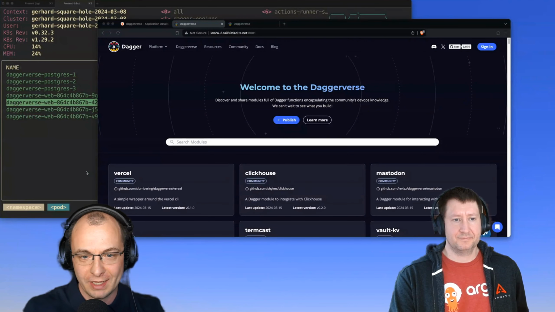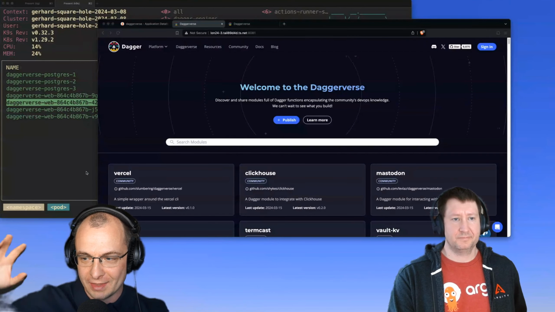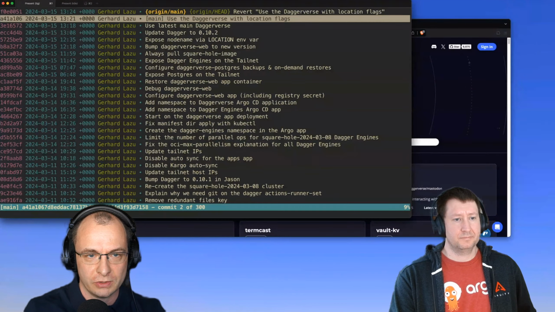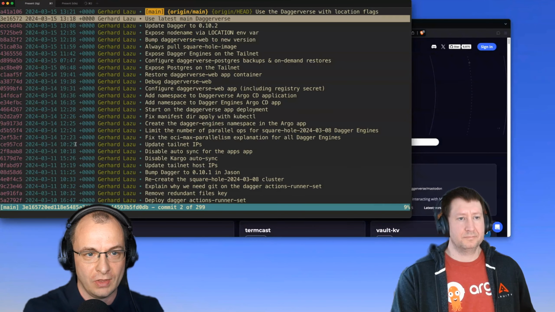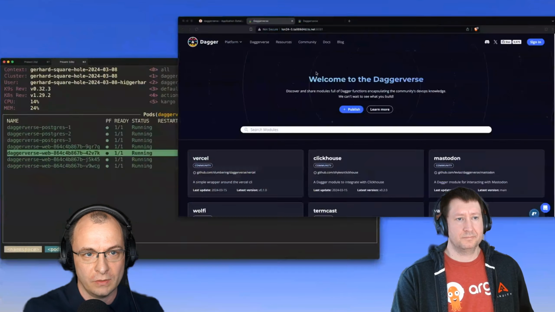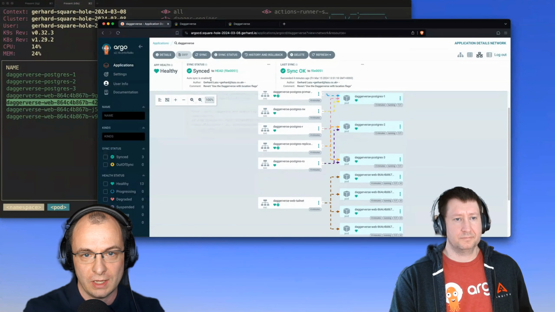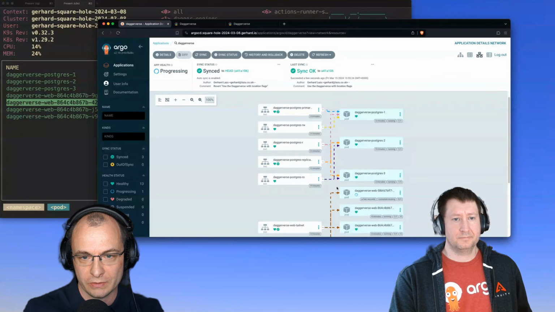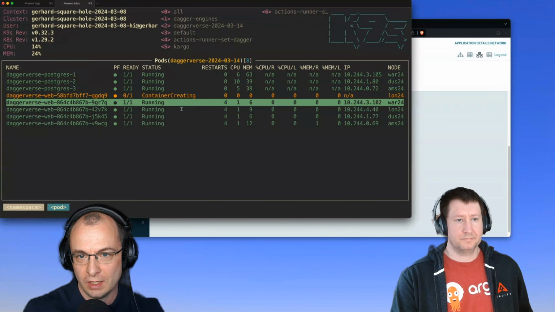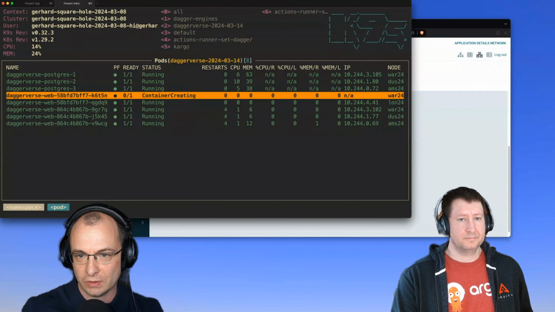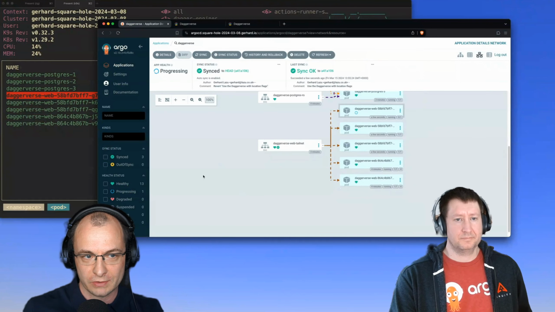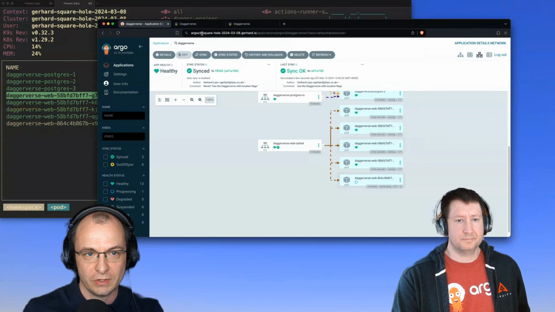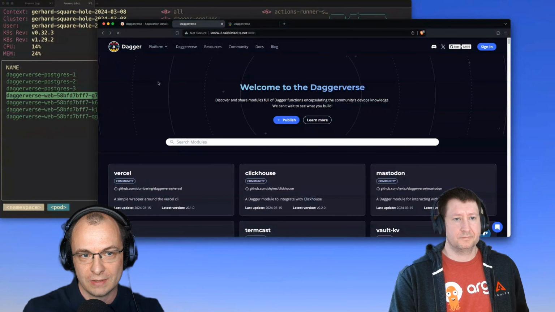Pretend that I'm doing a git commit and the pipeline is going to take this through. But in the meantime, force push, this is main. So I'm going to force push, and then we come back here. We go into the Daggerverse. We say refresh. Cool, out of sync. And now it will start rolling the pods. We can see a new one's being created, and it will go through all the others. So when this is finished, and maybe we don't have to wait that long, we can start hitting this app and see if it changes.